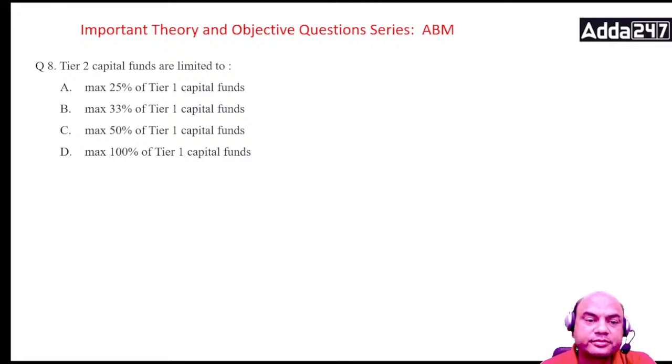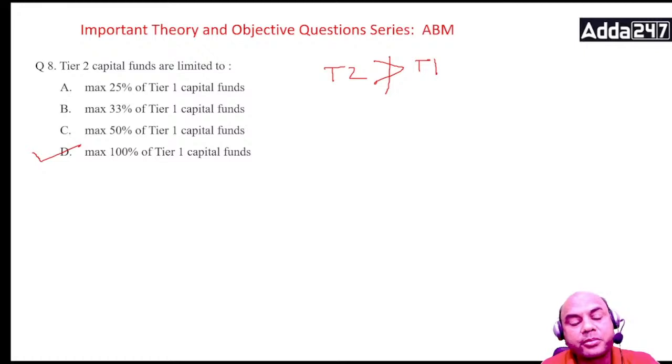The answer is D, 100%. T2 cannot be greater than tier 1. Okay, T2 cannot be greater than T1. Always remember it can be maximum up to 100% of T1.